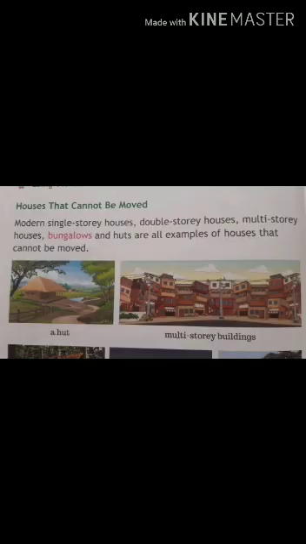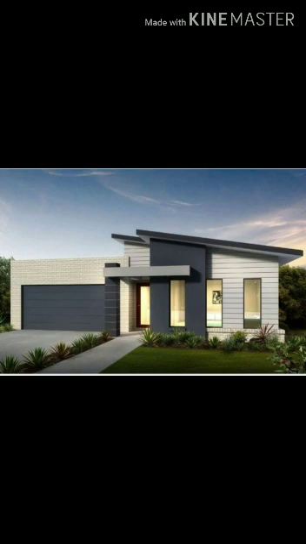Houses that cannot be moved. Modern single-story houses, double-story houses, multi-story houses, bungalows and huts are examples of houses that cannot be moved. Story meaning is floor, children. Single story means one floor houses. Double story means two floor houses. Multi-story means many floor houses.